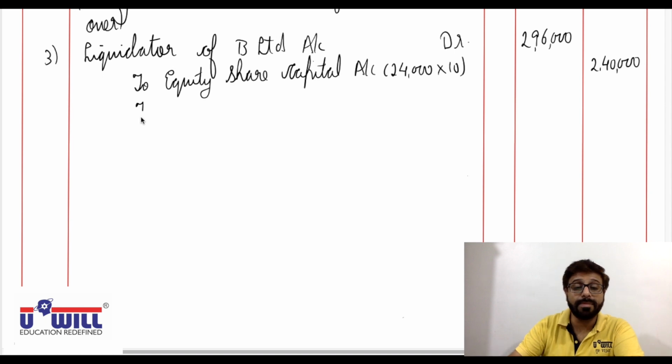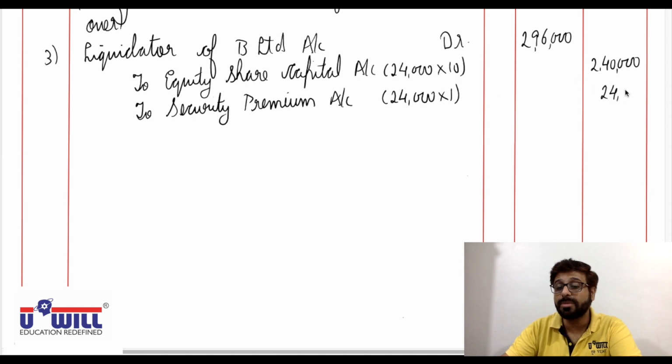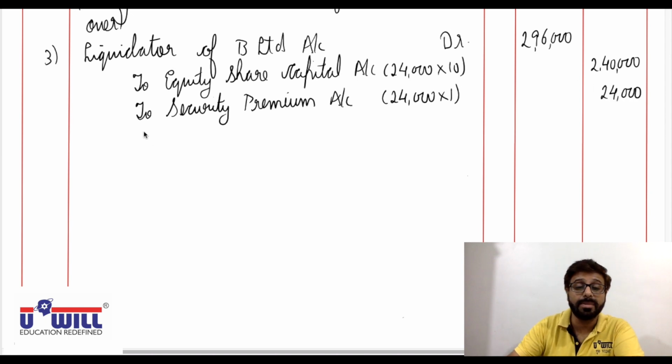To security premium account, same 24,000 into 1 rupee of premium. At 11 rupees they were issued. So 1 rupee of premium, 24,000 will go to security premium.